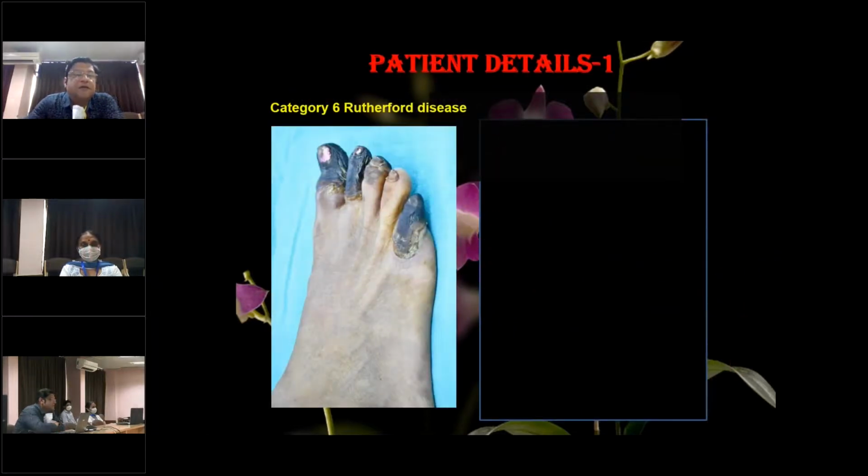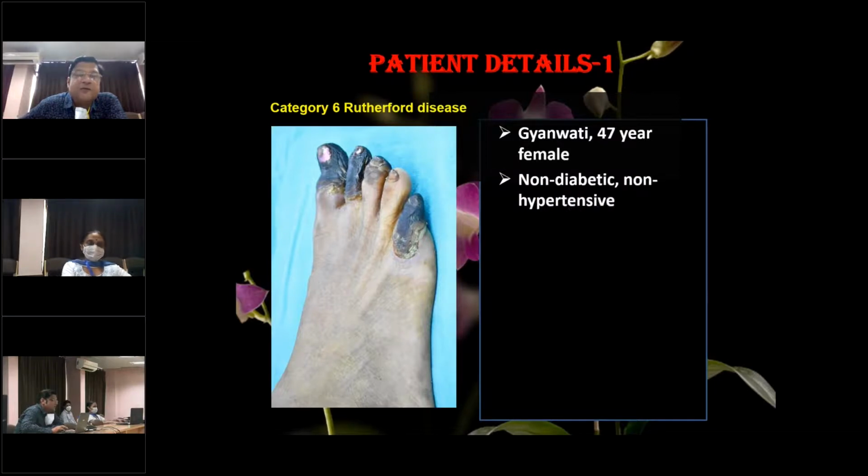Now this is a patient who presented with gangrene. This is a dry gangrene of the great toe, and it is also involving the second toe. The third toe is also partially involved. The fourth toe is normal, and the fifth toe also has a complete dry gangrene. This patient is a 47-year-old female who came for treatment of this condition.